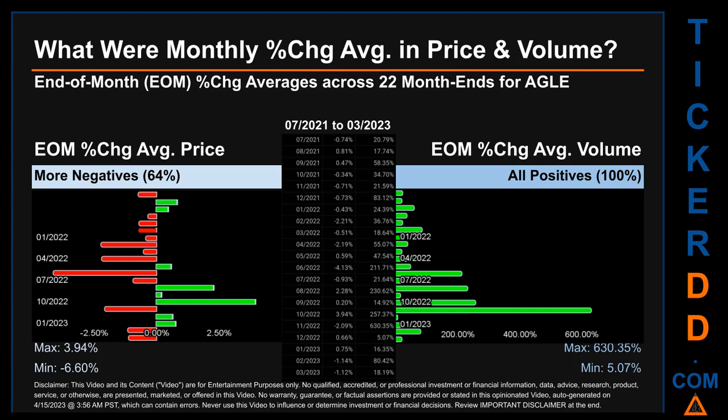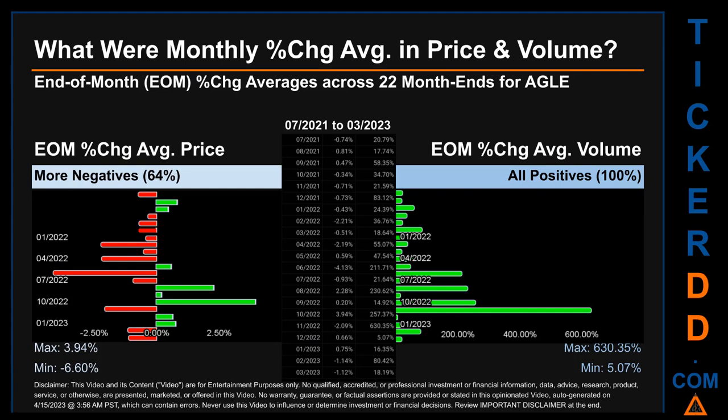What were end-of-month percentage change averages in price and volume for AGLE? The monthly average of percentage change in price and in volume were calculated for each of the 22-month ends. That calculation took daily percentage changes and averaged them for each given month. If a month end came out negative, then it means that the month summarily saw a negative change.